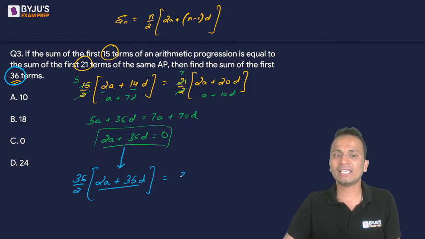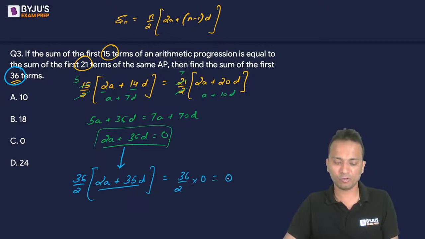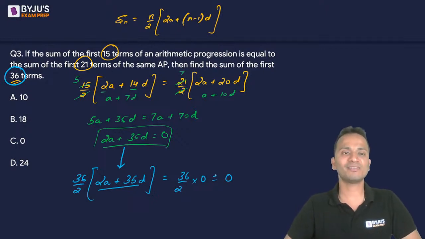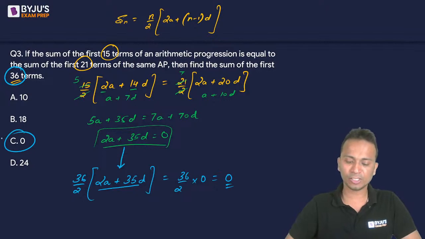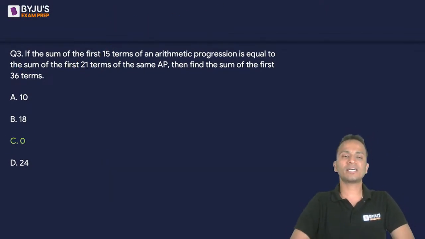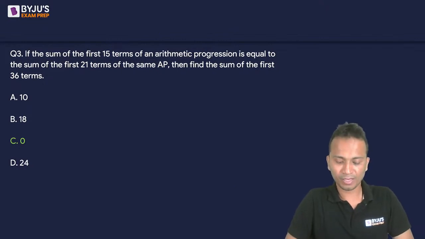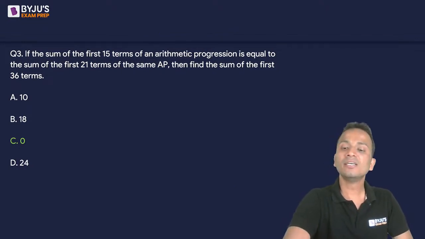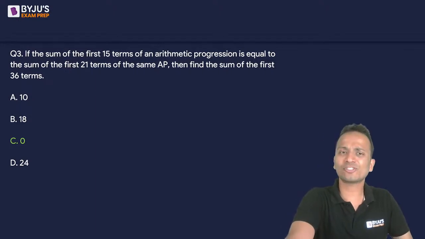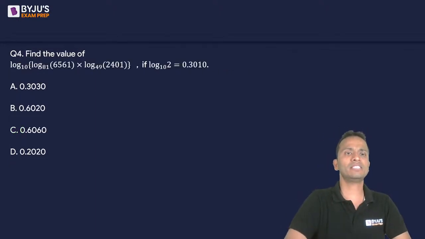And I can say that 36 upon 2 multiplied by 0 will also become 0. So that means the sum of first 36 terms of this AP will be equal to 0. And the correct answer should be option C. All right. So option C is the correct answer for question number 3. Great. Done. Let's quickly move on to question number 4. Simple question था, ज़्यादा lengthy नहीं था solution. So question number 4, let's check it out.